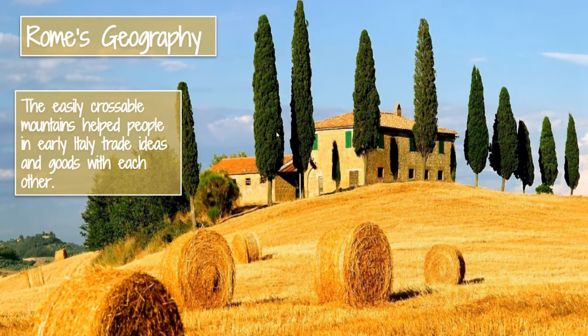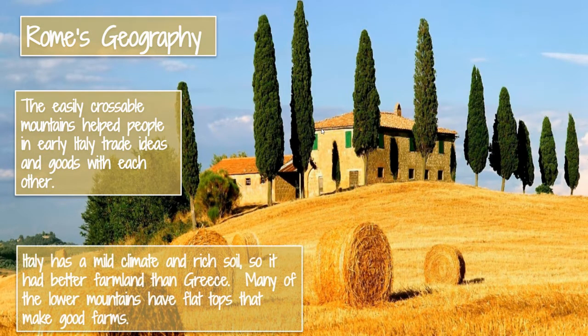All right, Rome's geography. So the easily crossable mountains helped people in early Italy trade ideas and goods with each other. So they were able to trade, come together, share ideas. And again, that helped with things like farming, community building, getting them to become one main group.